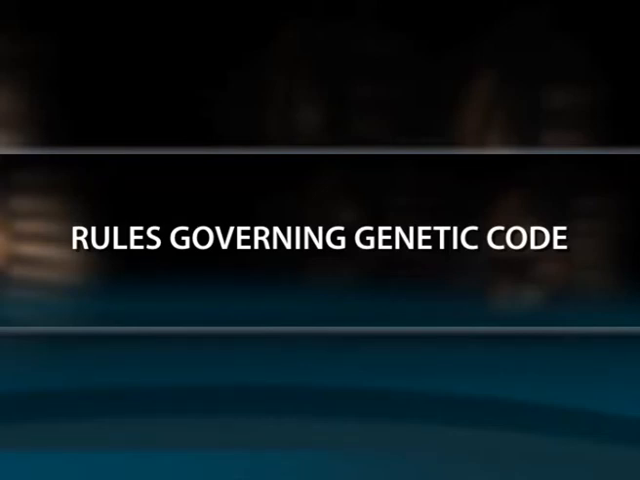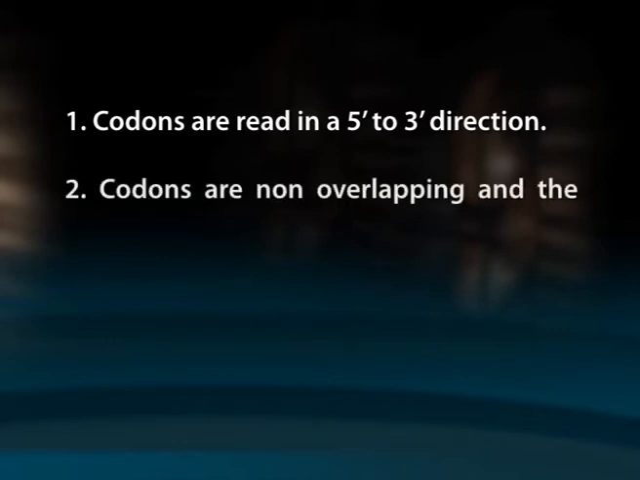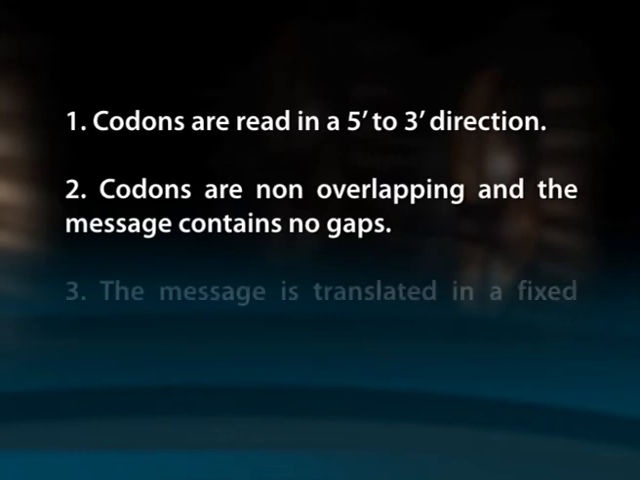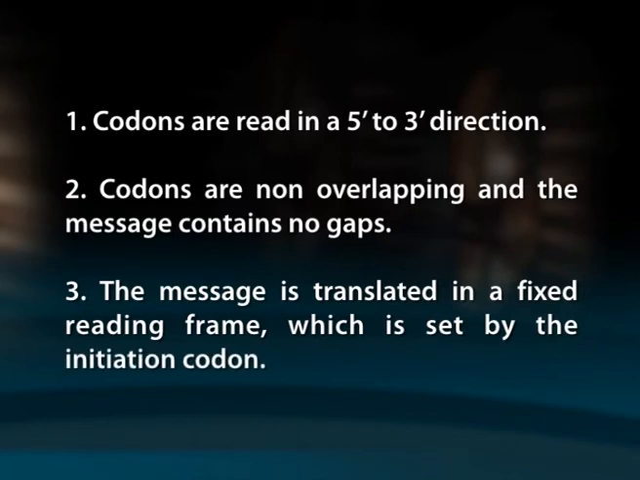Rules governing the genetic code. The genetic code is subject to 3 rules that govern the arrangement and use of codons in the messenger RNA. 1. Codons are read in a 5' to 3' direction. 2. Codons are non-overlapping and the message contains no gaps. 3. The message is translated in a fixed reading frame which is set by the initiation codon.